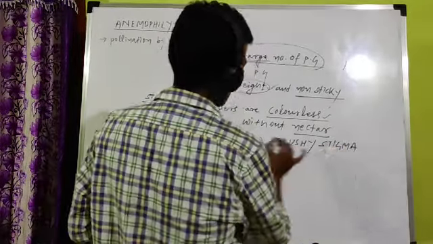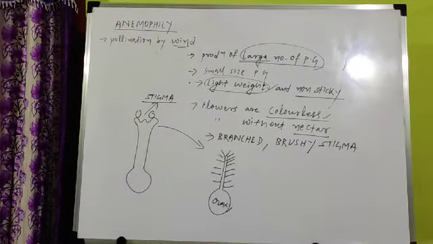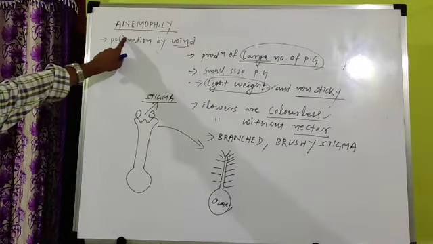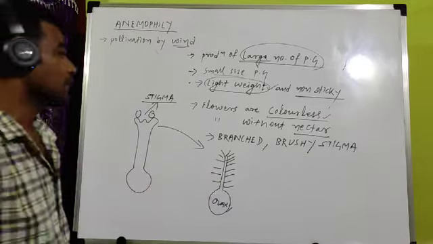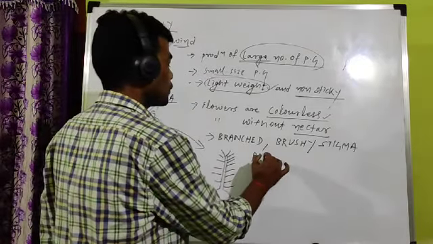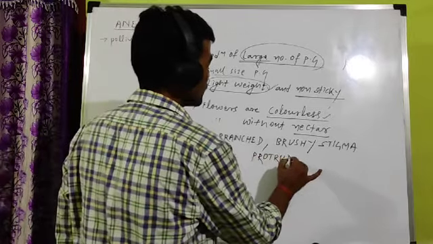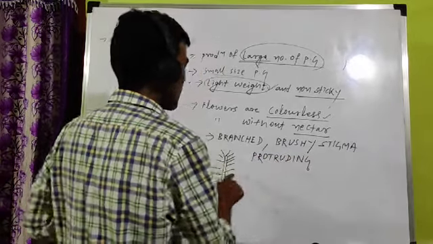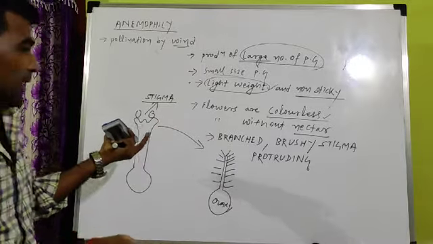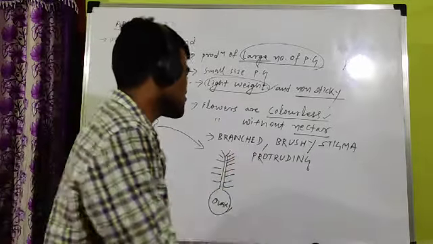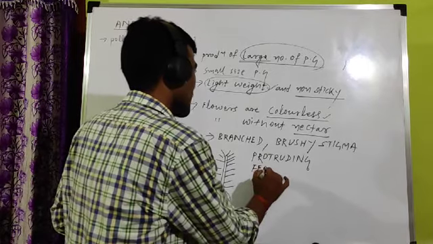Direct 1 mark question comes. Branched and brachy stigma found in case of which pollination? That is anemophily. Branched or brachy stigma and or protruding means which can easily come out outside. They are exposed to outside. Protruding stigma. Branched, brachy or protruding, sometimes it is also called feathery stigma.